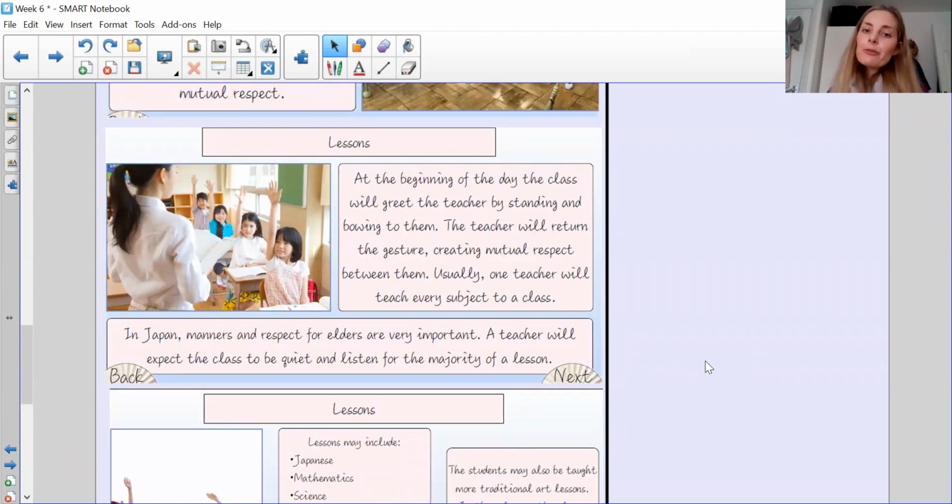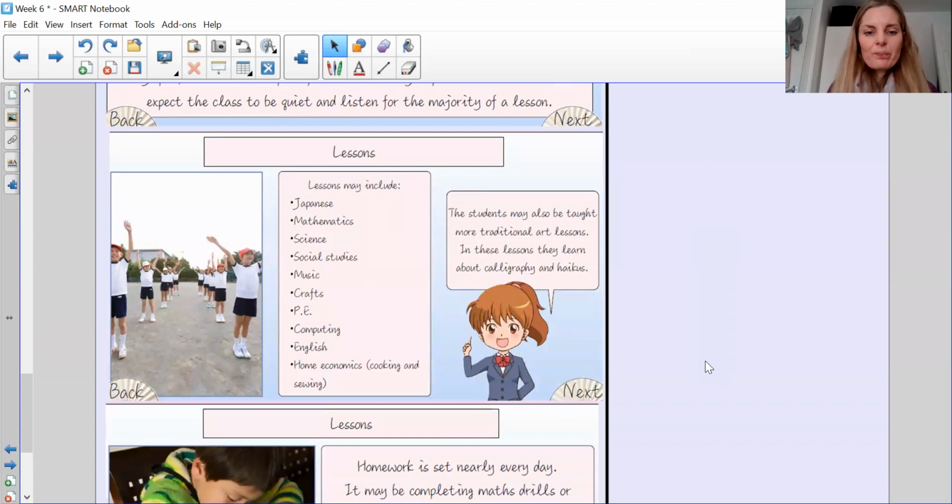Usually one teacher will teach every subject to a class. So that would be like, I would teach you all maths, which I'm kind of doing at the moment. But when we go back to normal school and you are back in the classrooms, Miss Malvena will teach maths to her class and I will teach maths to my class. In Japan, manners and respect for elders are very important, okay? And a teacher will expect the class to be quiet and listen for most of the lesson, the majority of the lesson. So they have to be very well mannered. They have to put up their hand if they want to say something. They cannot shout out, okay? So pause the video there and do your comparisons between the two places.